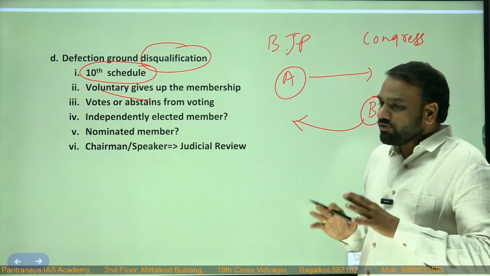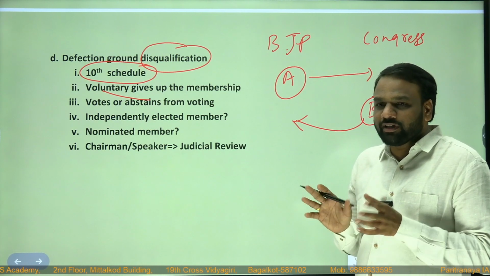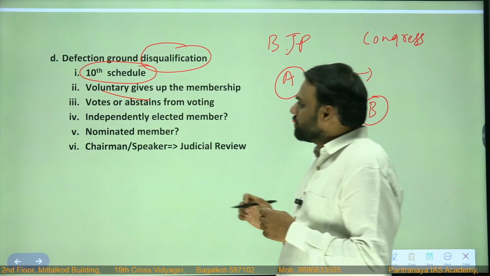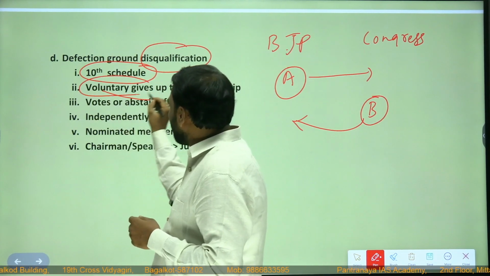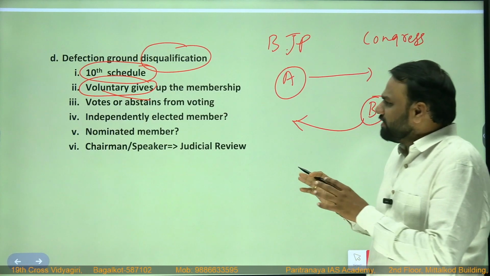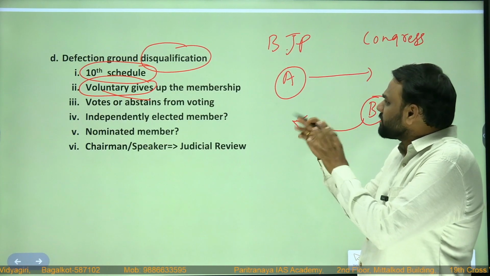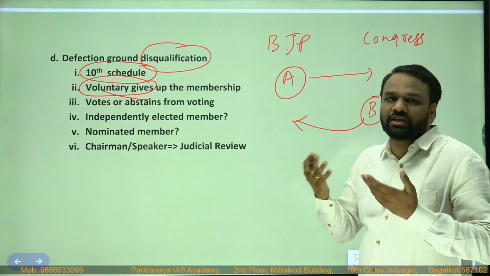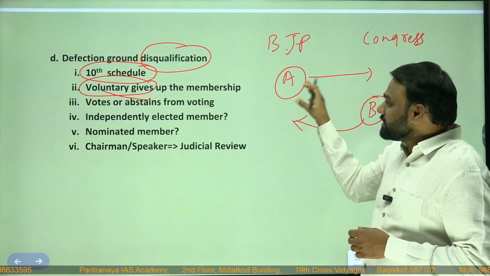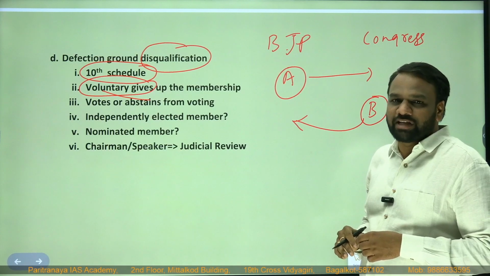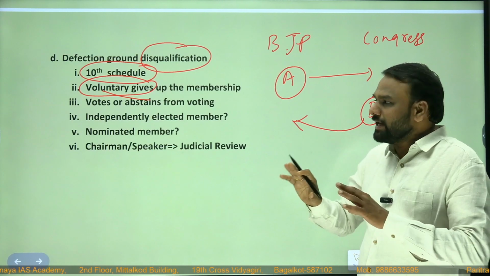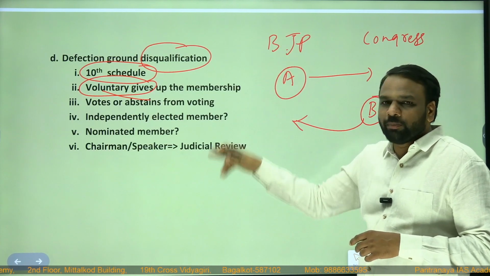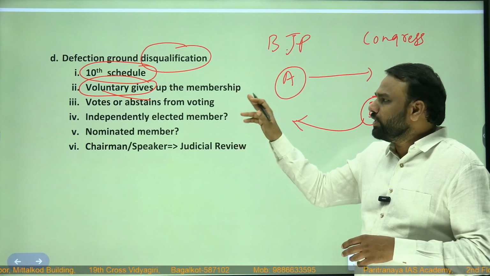Next, what are the various grounds to interpret the disqualification? If you voluntarily give up the membership, for example, a person gives up the membership of BJP or Congress and joins the other party, then it can be considered as a ground for disqualification. But if a person is forcefully made to resign or made to join some other party, then it will not be considered. So you should voluntarily give up the membership, then it will be subjected to disqualification.